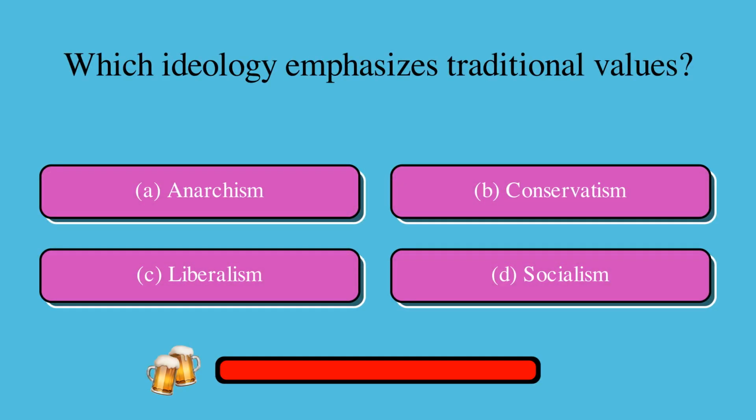Which ideology emphasizes traditional values? Is it A, anarchism, B, conservatism, C, liberalism, or D, socialism? The correct answer is B, conservatism.